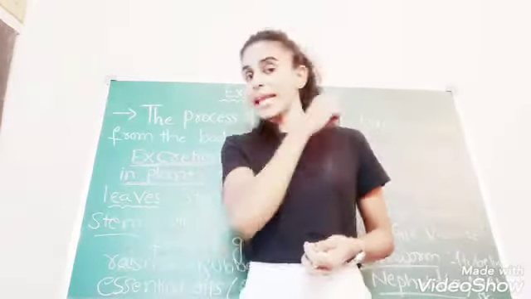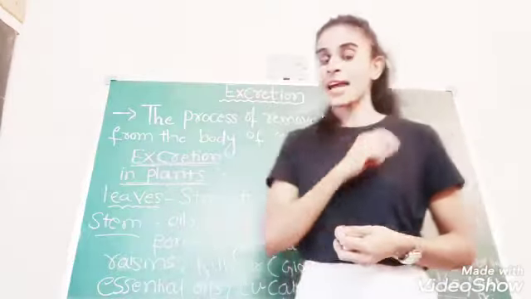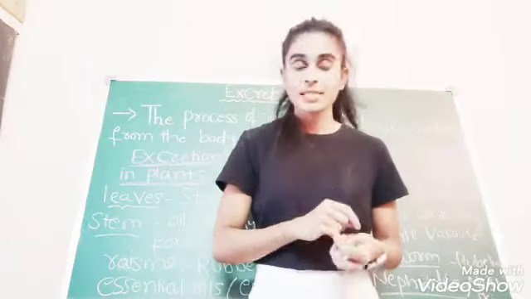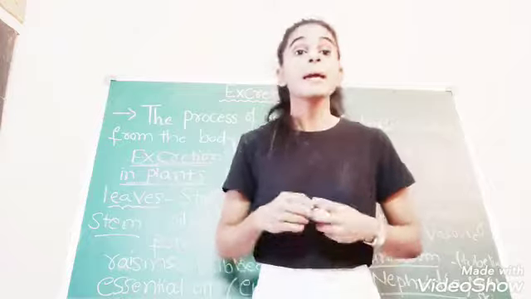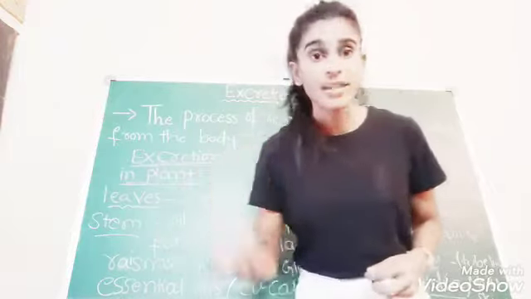Another important excretory waste I will tell you about is raphids. What are raphids? R-A-P-H-I-D-S. Raphids.